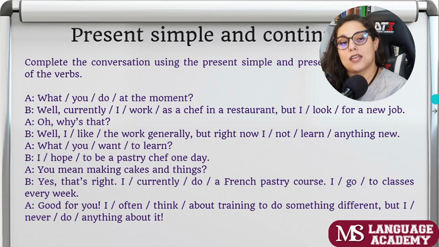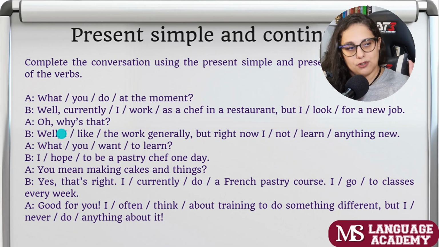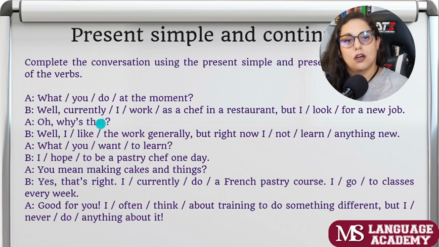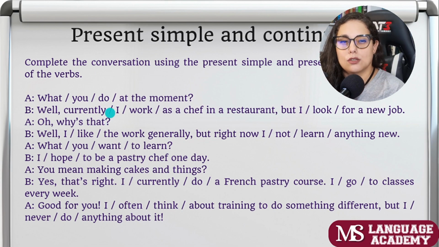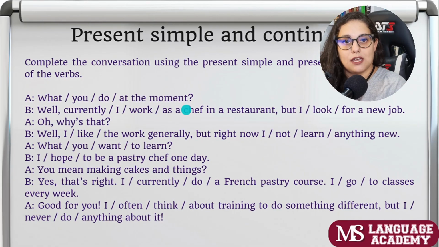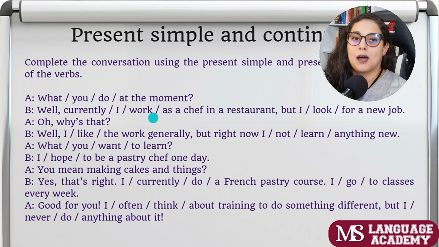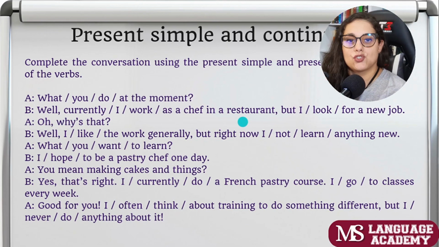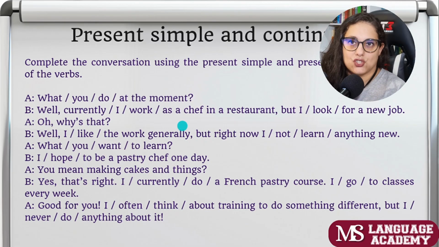So here you guys have prompts. Okay, you have prompts. You have like indications of like the order of the words, right? So what you do at the moment. What are you doing at the moment? Well, currently, I'm working as a chef in a restaurant. It's not chef, like chair, okay?